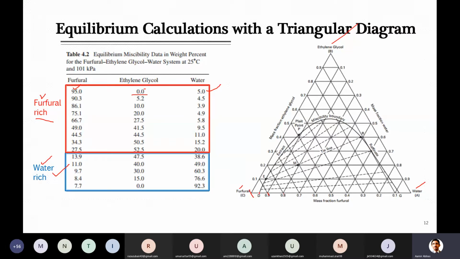So this is the first point where the curve starts. You can see this overall miscibility boundary, the curve on which one side is extract and the other is raffinate. So the first point to draw this curve is this point, where one is 5% and the other is 95%. Although I told you 95% is furfural, we can easily check whether water is 5% here, because water is at this corner at 100%, and there are lines for water 90%, 80%, 70%, and so on.